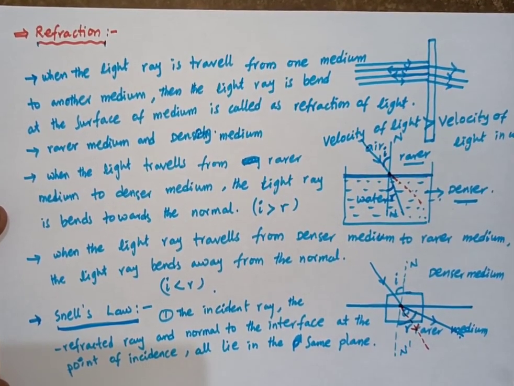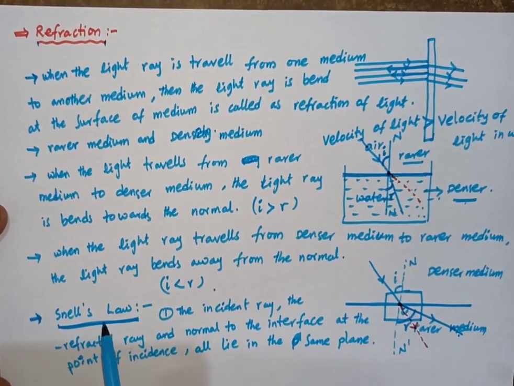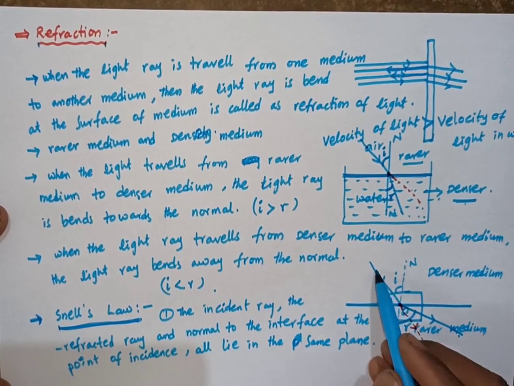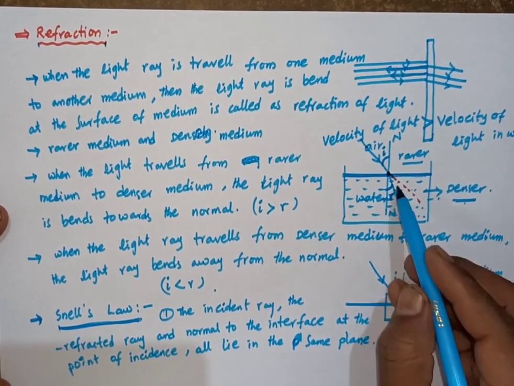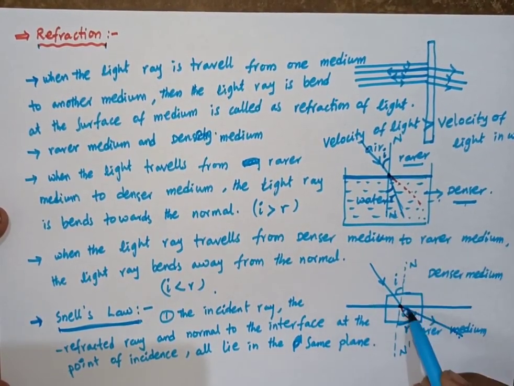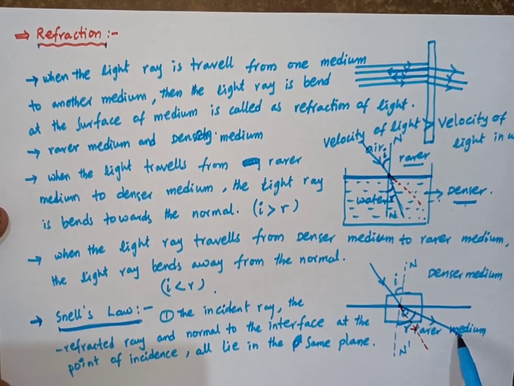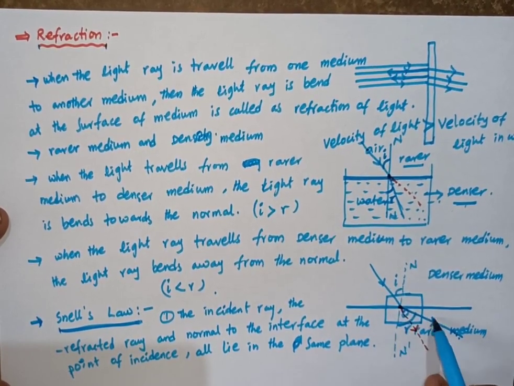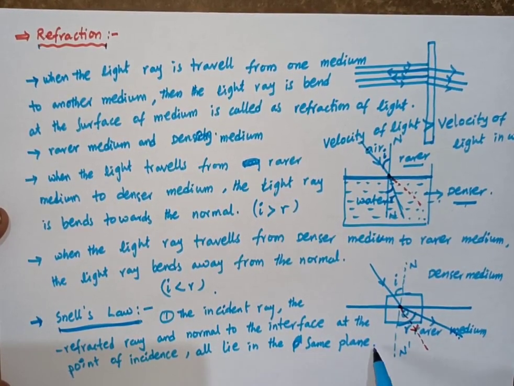So this is the first law of Snell's law. Snell's first law is: the incident ray, refracted ray, and normal to the interface at the point of incidence all lie in the same plane.